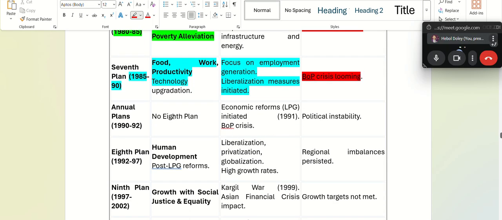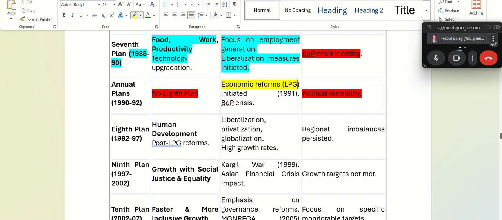Okay. So again, we had political instability after that. That is why again annual plans comes in place. Okay. So remember, whenever there was political instability, we did not have the 5-year plans. Instead, we moved to annual plans. Okay. So during this political instability only, Manmohan Singh comes up with LPG reforms. Okay. And because of this, we see in the next 8th plan, 1992-1997, human development was focused. So we had liberalization, privatization, and globalization of our economy.